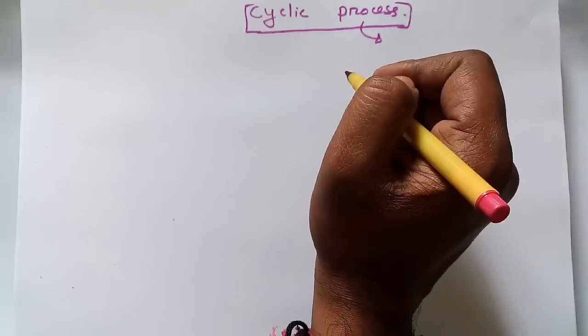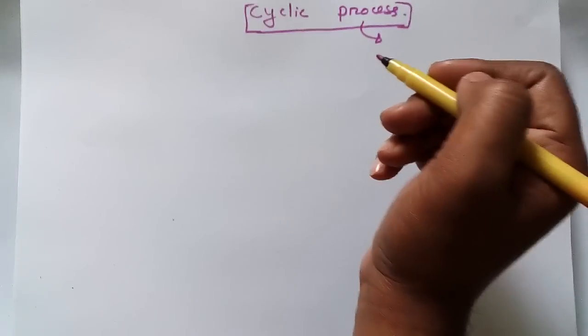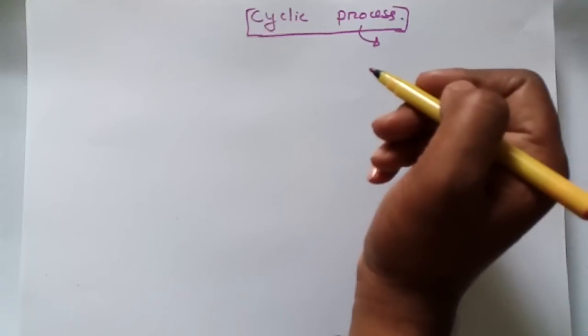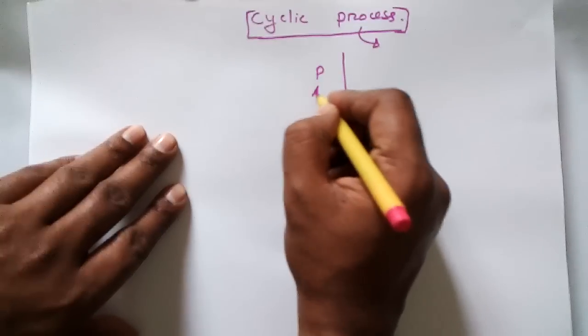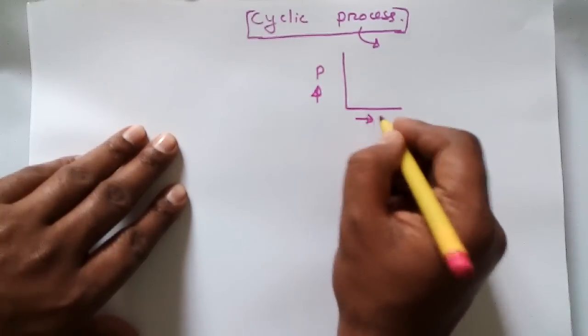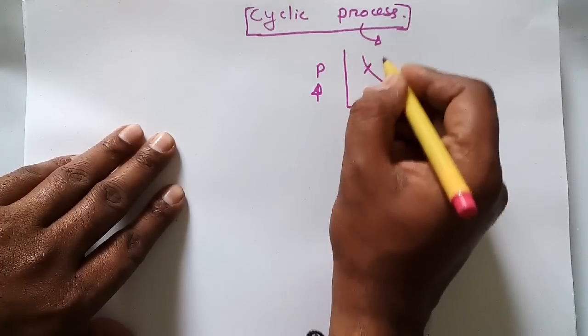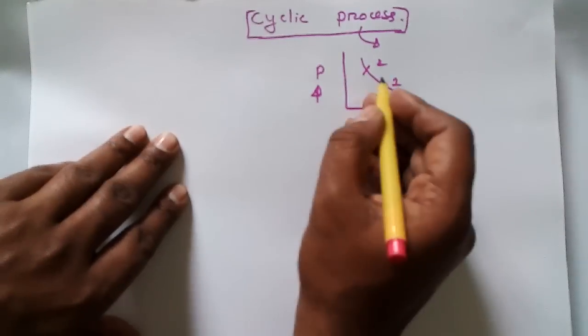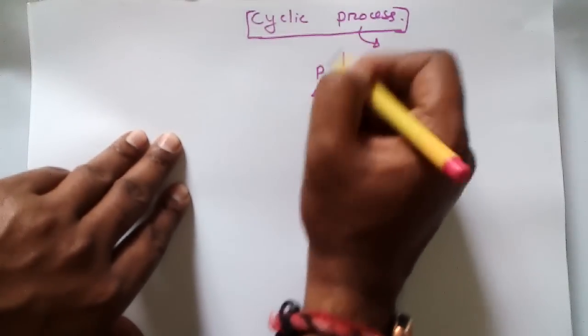In this process what we are going to study, what is a process first? Process is something which we may define as the change of a system from one equilibrium state to another equilibrium state. So let's draw a PV diagram, pressure and then volume diagram. Suppose that this is one state and this is another state. If a system is changing from here to here, this is known as a process.